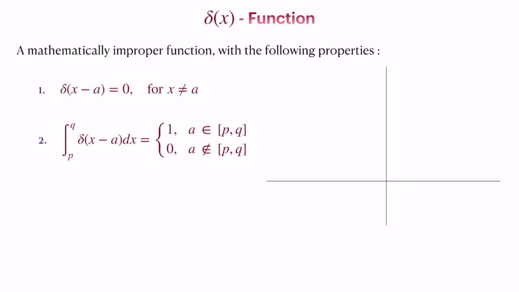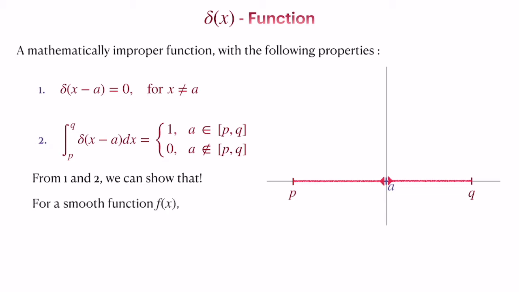Let us look at it pictorially. You have the interval p and q over which your delta function is defined, and your delta function is essentially 0 everywhere except at the point x equal to a. There it is non-zero, and its value is not given. That is what we have as the properties of the delta function. An important thing is that using these two properties we can also deduce several more properties, and that is what we will be looking at.